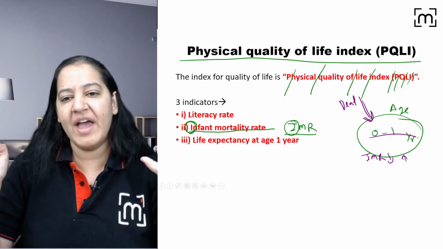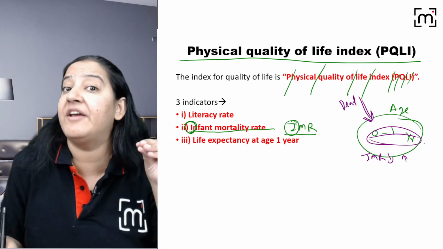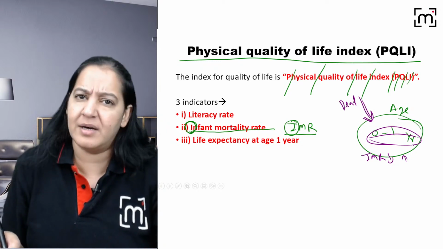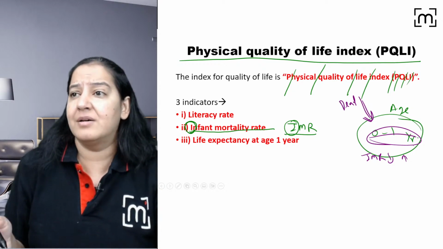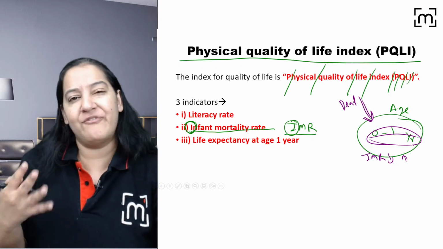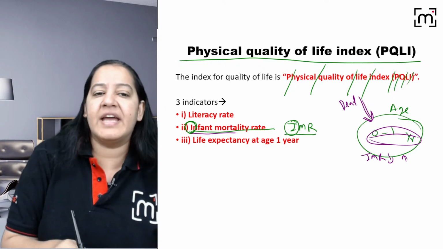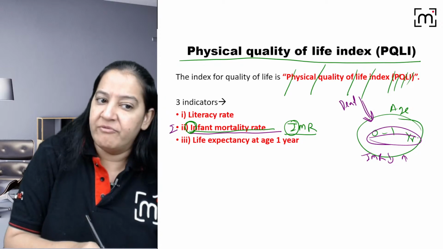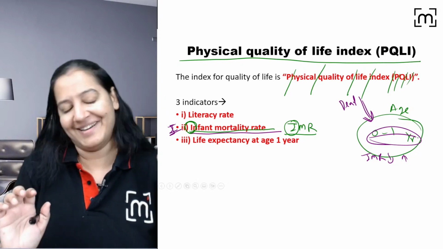Say yes. So we have to take one particular age now. We selected 0 to 1 years because this age is very fragile. In infancy, all infants require some or other medical care. They have diarrhea, they have respiratory infection. Sometimes at birth itself they require NICU, ICU. So that reflects the country's health status. Anyways, instead of income, we are taking IMR. Give me a thumbs up on this point. Instead of I, income, we say IMR. I is the same, but it is not income, it is IMR. Okay, you got it.